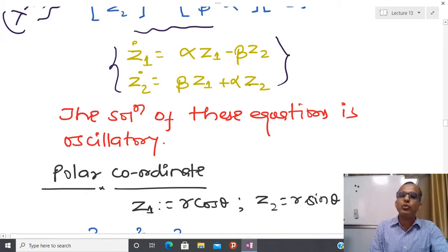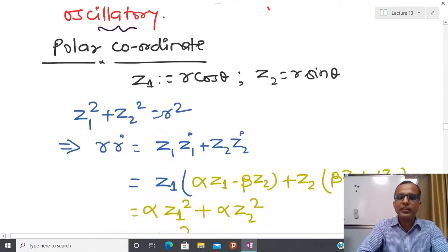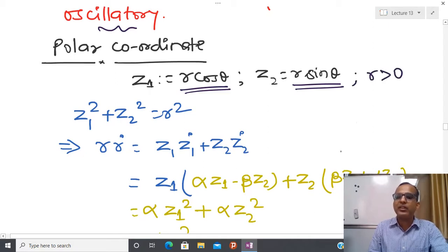Due to that, I am going to do another coordinate frame transformation. People have already noted that whenever we have complex roots, the solution is a little bit oscillatory. So they started finding the solution with an oscillatory function, and the simplest oscillatory functions are sine and cosine. So they assume z1 is r cos theta and z2 is r sin theta, where r is some positive quantity greater than 0. And how do we construct r? Just square and add: z1 squared plus z2 squared gives r squared.